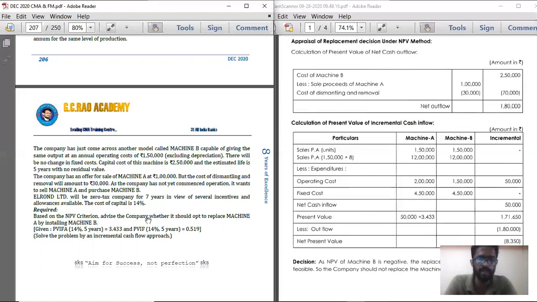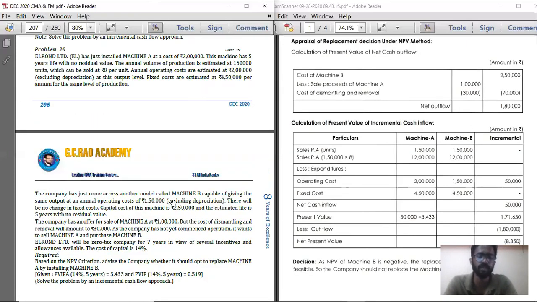Based on the NPV criterion, advise the company whether it should opt to replace Machine A by installing Machine B. Given present value factors: the annuity factor at 14% for 5 years is 3.433, and the present value factor at 14% for 5 years is 0.519. Solve the problem by an incremental cash flow approach. In the recent examinations they are asking the same thing, the incremental cash flow approach, so you should be very thorough. This is a June 2019 attempt.